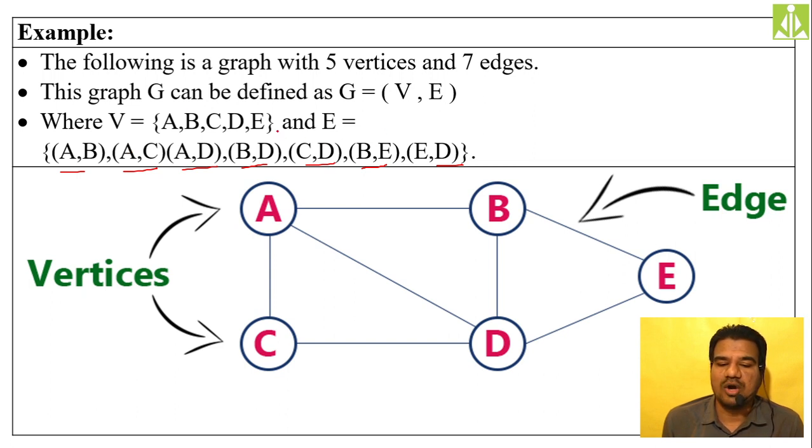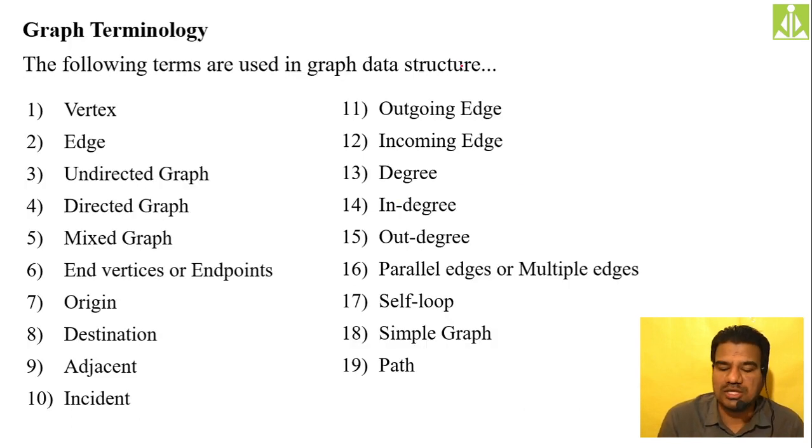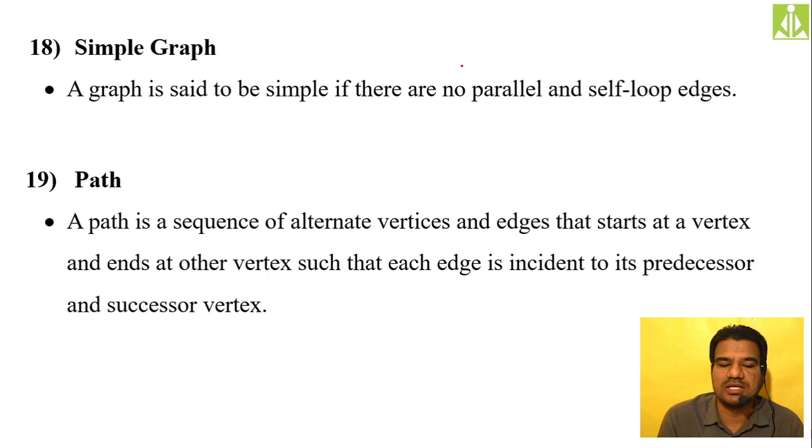So a combination of these two, the set of vertices and the set of edges, when you enclose these two within a parenthesis, this will become the graph notation. G equals (V, E), where V is the set of all vertices and E is the set of all edges. So like this you have to remember. These are the terminologies we discussed.